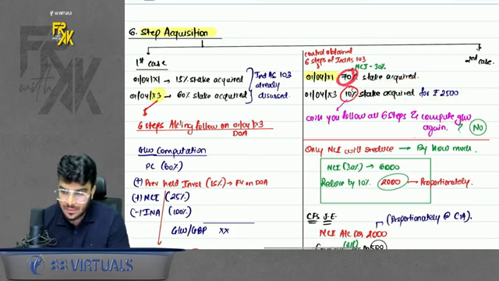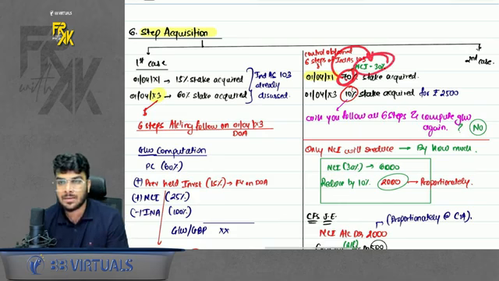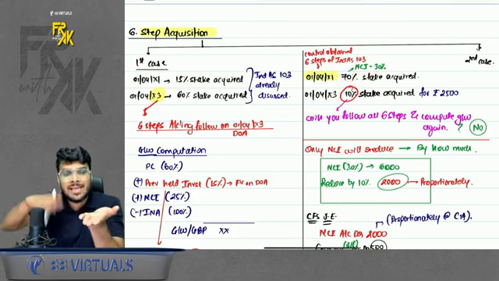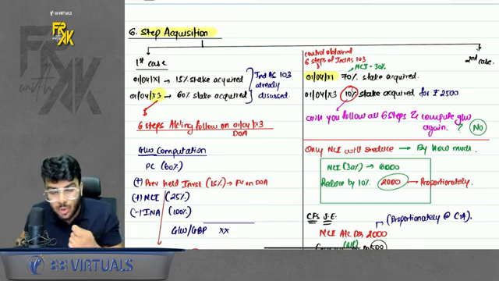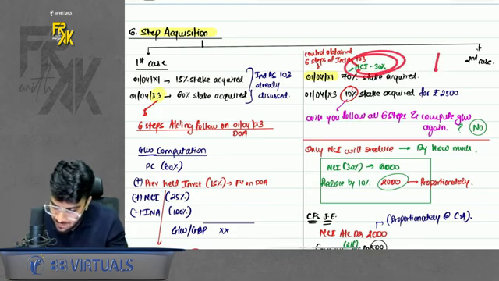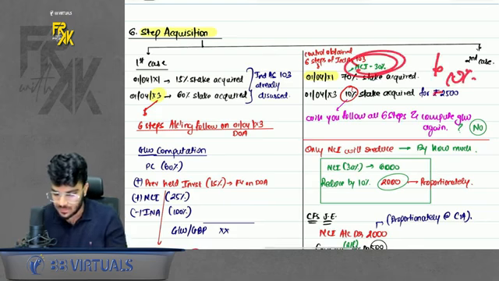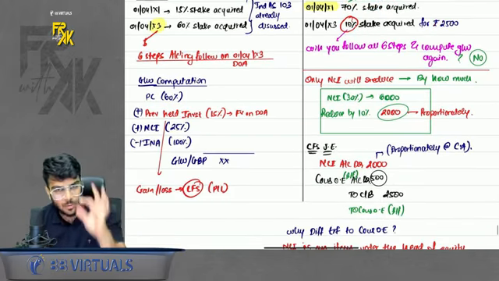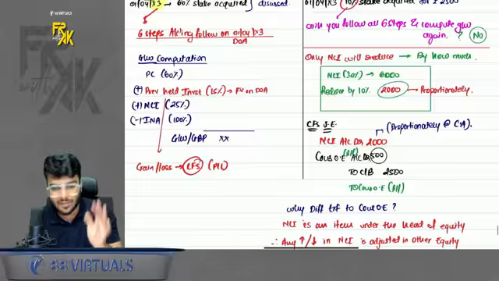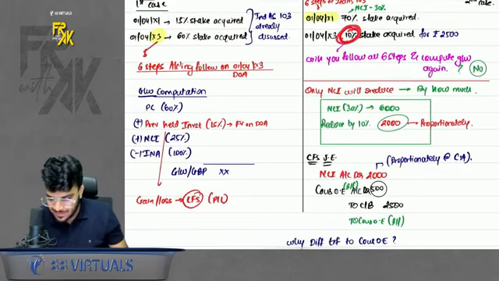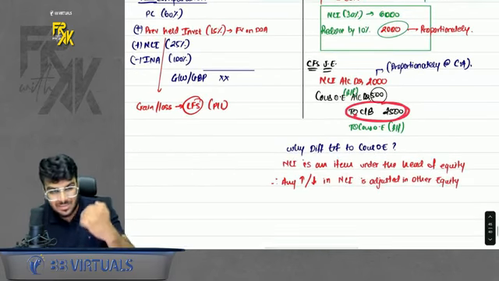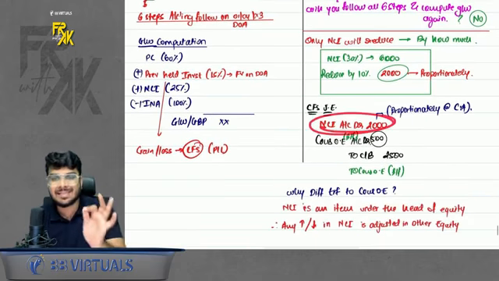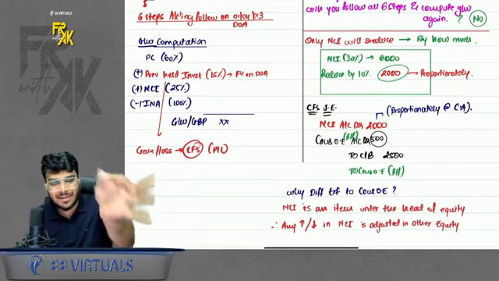If my stake was 70%, can I say NCI stake was 30%? Now, if I acquire 10% extra, my stake increases and NCI stake reduces. So my stake will become 80%, but NCI stake will reduce by 10% and become 20%. So basically what will happen here is only NCI will reduce. So how will you give the effect? Because you are acquiring 10% extra, you will credit the cash bank because cash is going out. Also, because NCI is reducing, you will debit the NCI proportionately.